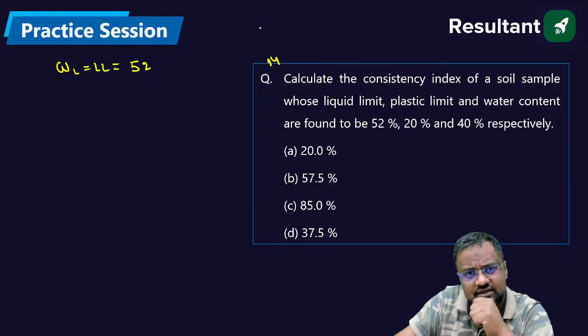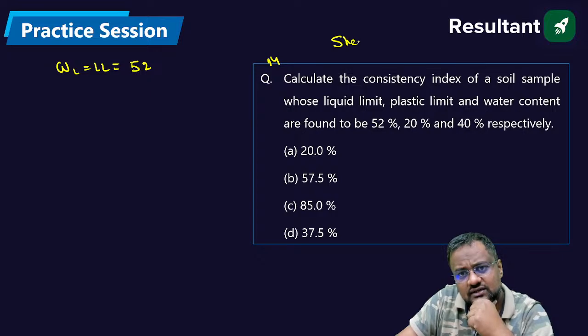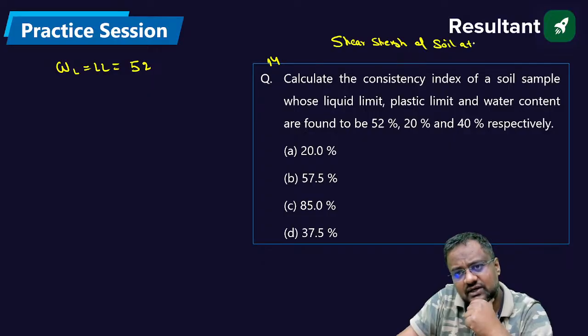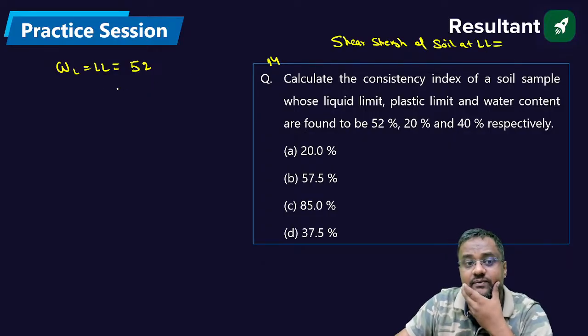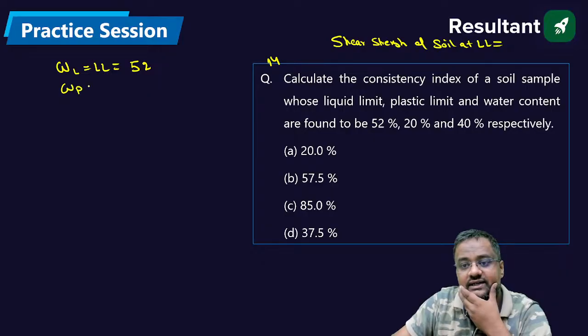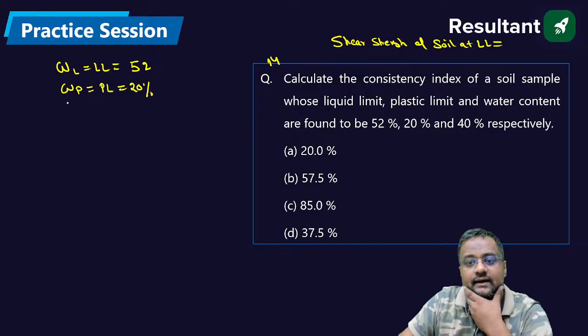Almost all soils have the same shear strength at liquid limit. What is that value? This is very important. Plastic limit, also represented as PL, is 20%, and the natural water content is 40%.